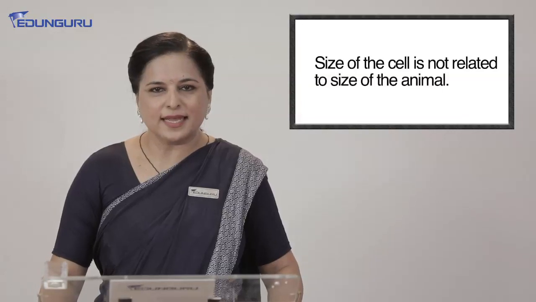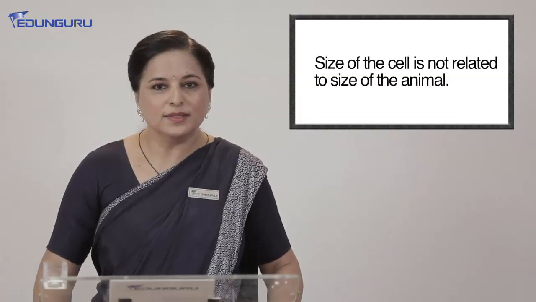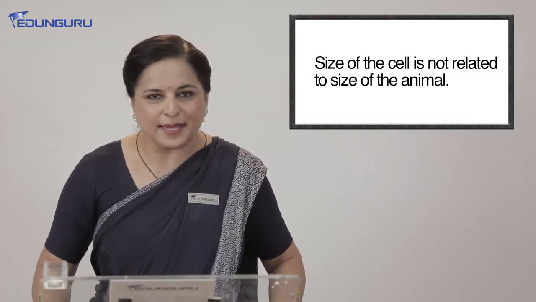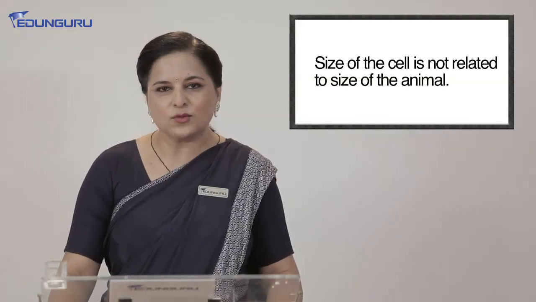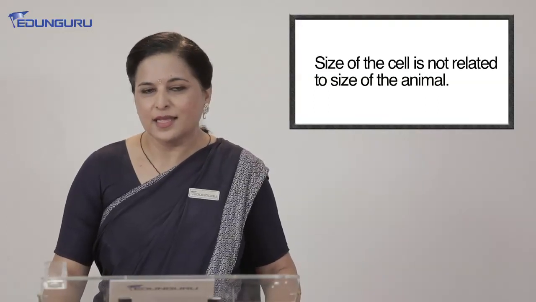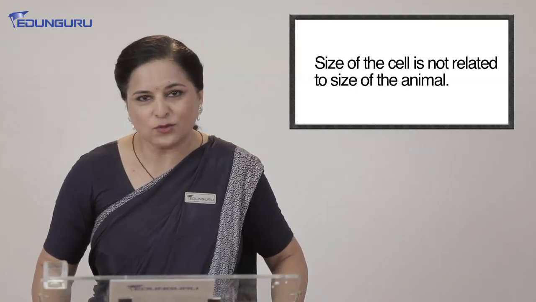Now, the size of the cell is not related to the size of the animal. For example, we cannot say that the size of the elephant's cell is bigger than the size of the human cell. It is not related, right? The animal can be very, very big because of a large number of cells. It may be very, very small, because of fewer cells. But the size of the cells makes no difference when we talk about the size of the animal.